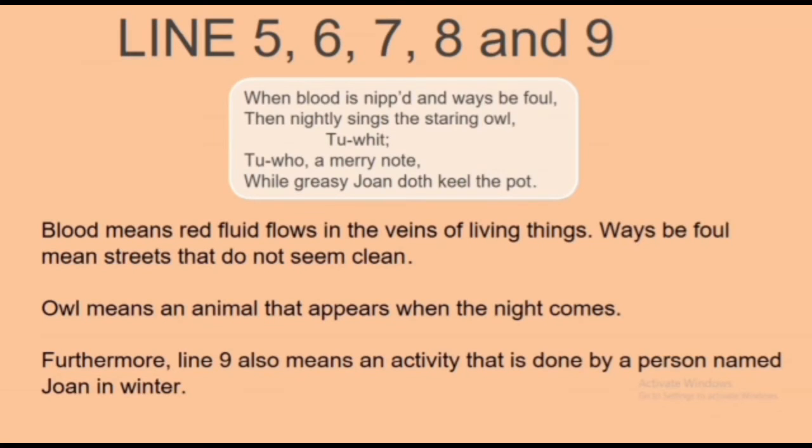Next, lines 5, 6, 7, 8, and 9. Blood means the red fluid that flows in the veins of living things. Ways be foul means streets that do not seem clean. Owl means an animal that appears when the night comes. Furthermore, line 9 also means an activity that is done by a person named John in winter.